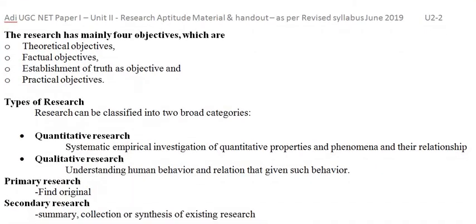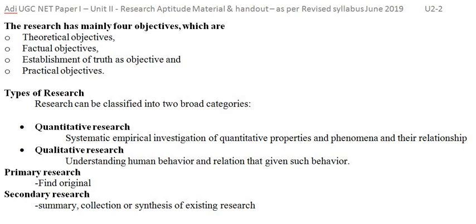What are the four main objectives of research? They are the theoretical objective, the factual objective, the establishment of truth as an objective, and the practical objective.